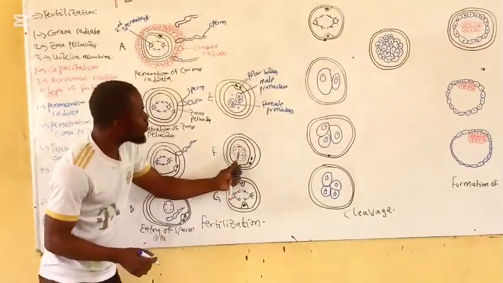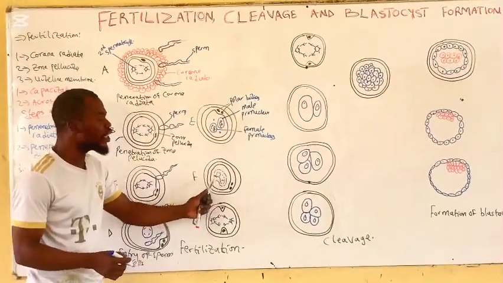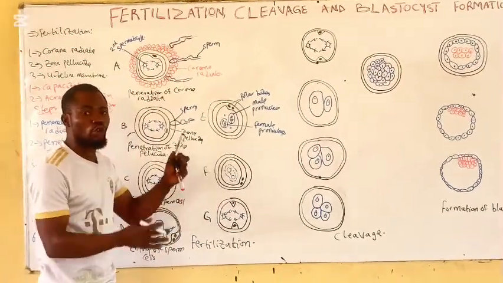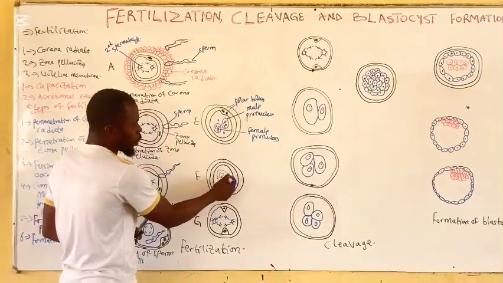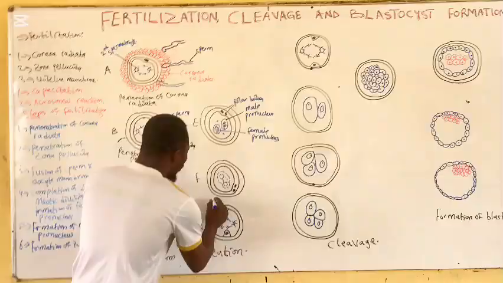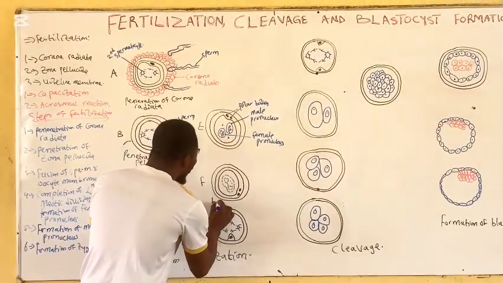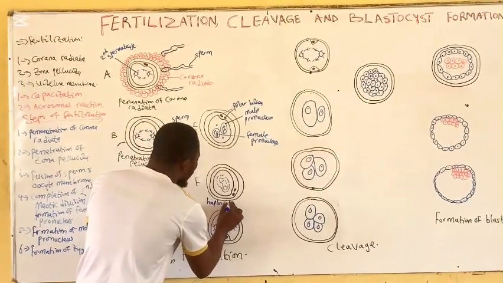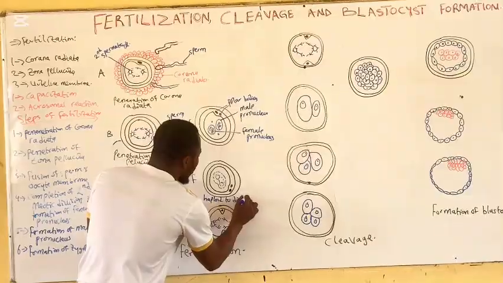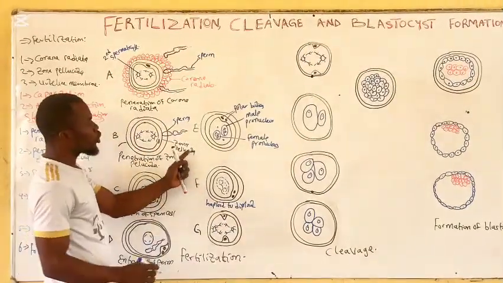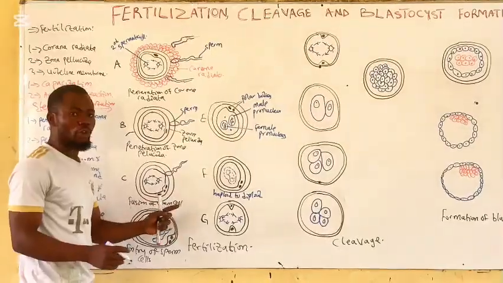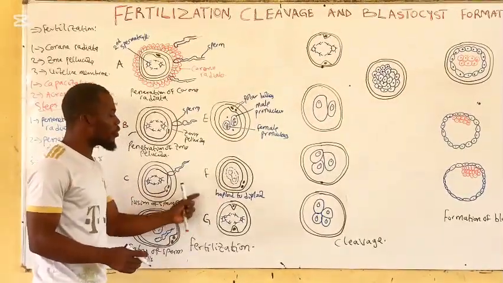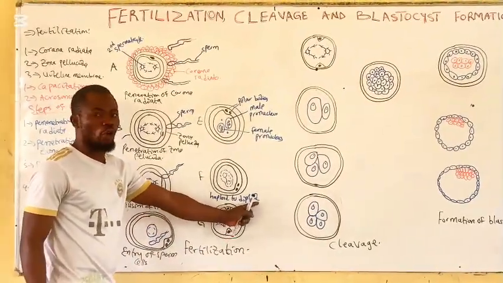The next step here is the dissolution of the membrane of both male and female pronuclei. Now here the membrane has already dissolved, which leads to the mixing of their chromosome content. Here now the chromosomes will mix together. That is, we'll be moving from haploid to diploid, because the male pronucleus contains a haploid number of chromosomes, the female nucleus contains a haploid number of chromosomes. Once they come in contact, they now form a diploid number of chromosomes.